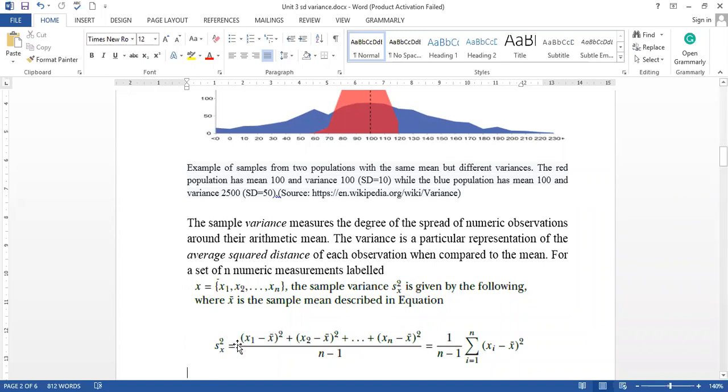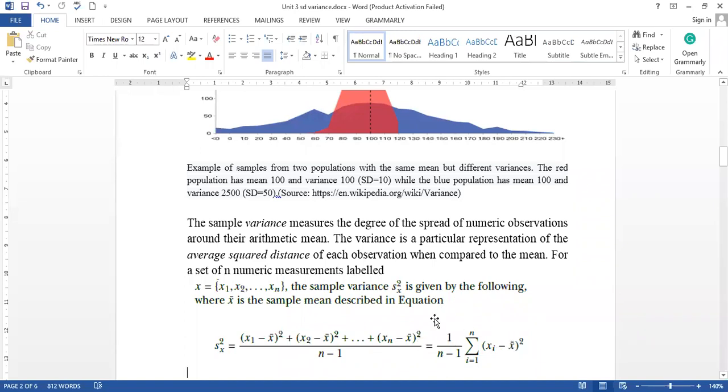How do we calculate it? We calculate the average of the square distances: (x1 minus x bar), where x bar is your mean value and x1 is your first point in the data set, plus (x2 minus x bar), where x2 is your second point in the data set. Similarly, we go to the nth point of the data set and subtract the mean value from it, and we take the whole square. All the values are squared and summed together, and we divide by n minus 1.